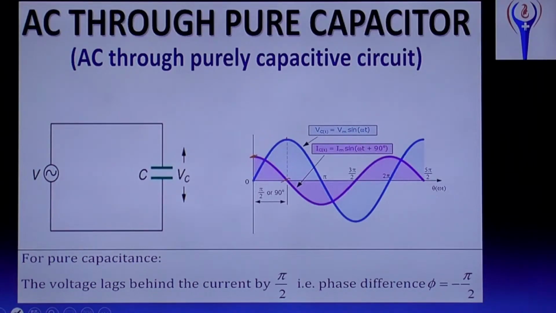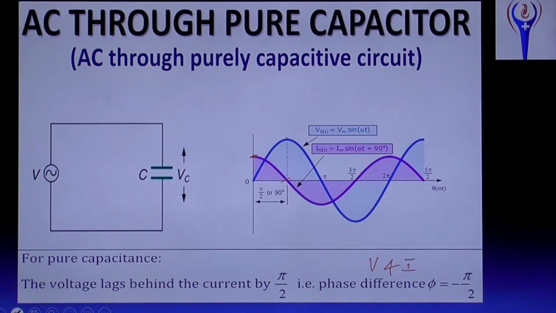So always current will lead the voltage. So your voltage lags behind the current, or current leads the voltage by pi by 2. Okay. Lags behind means it's back. Current leads the voltage means current is in front. As per the diagram, current is in front. So current leads the voltage by pi by 2. Then phase difference between voltage and current is minus pi by 2.